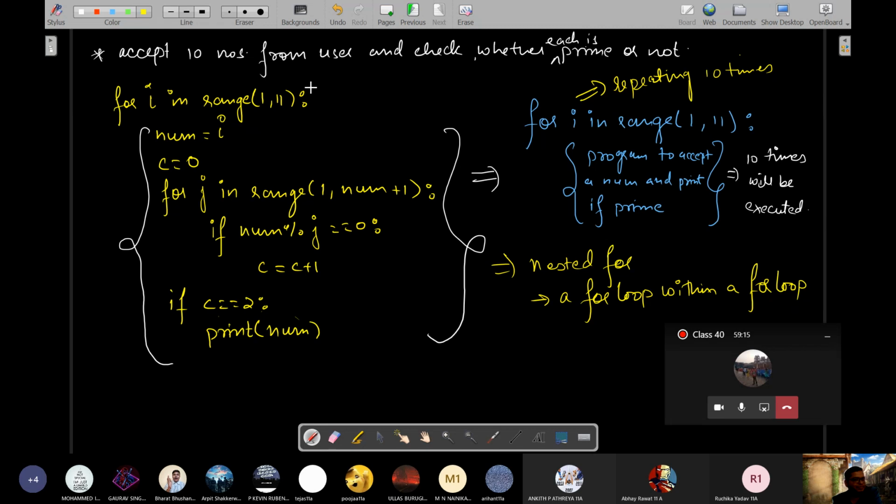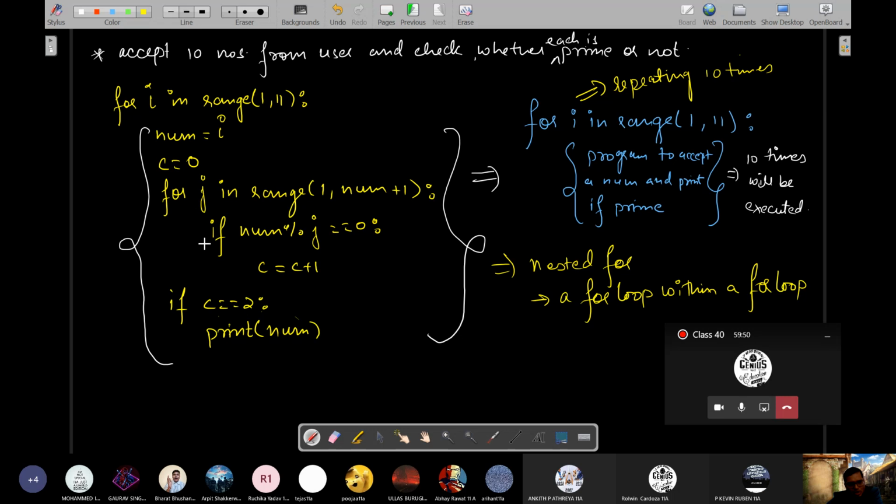Is this program clear? What does this program do? Yes, sir. Okay. Sir, in the fifth line, num should be 10, right, sir? In the fifth line, 1, 2, 3, 4, 5. The value of num, shouldn't it be 10, sir? Why? First time num will be 1. Num is dependent on I, and I is changing each time. But it will take the last value of num, no, sir?